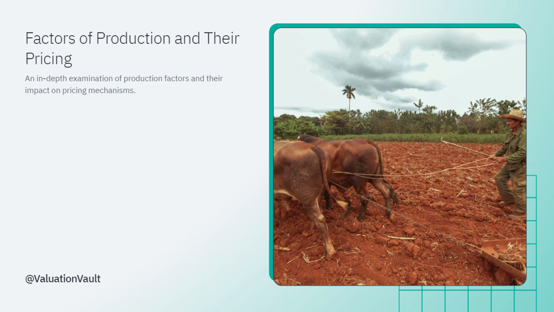Agricultural scene. The image of an individual with 2 oxen plowing a field visually represents the concept of production factors. Here is how. Labor. The individual represents human effort and skills. Land. The field symbolizes natural resources. Capital. The plow signifies tools and machinery used in production.